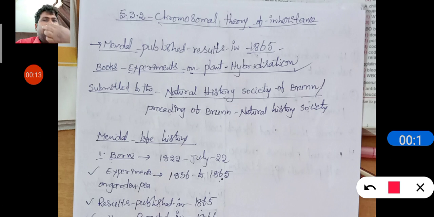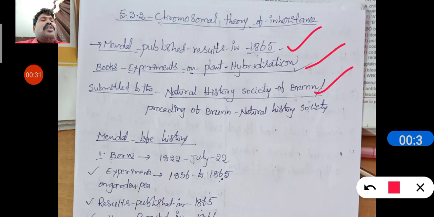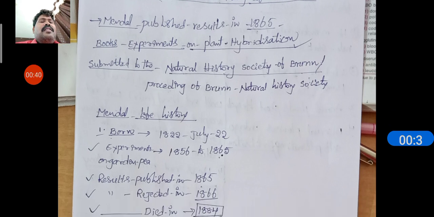So, the remaining topic in the principles of inheritance is the chromosomal theory of inheritance, 5.32. Mendel published his results in 1865. His book is called Experiments on Plant Hybridization, and he submitted his results to the Natural History Society of Bonn, also called the Proceedings of the Natural History Society of Bonn. Next is Mendel's life history.